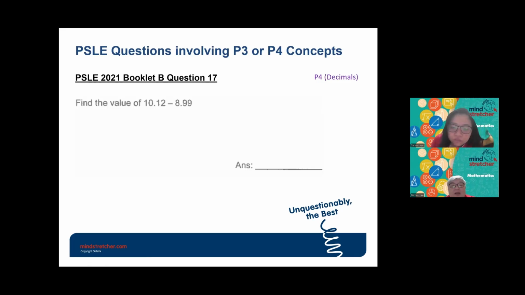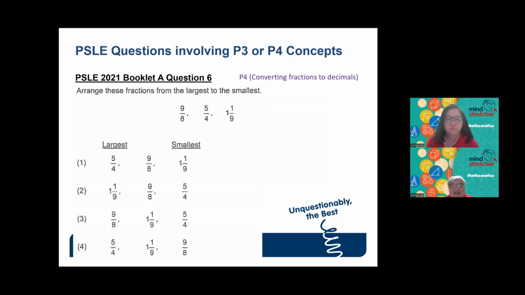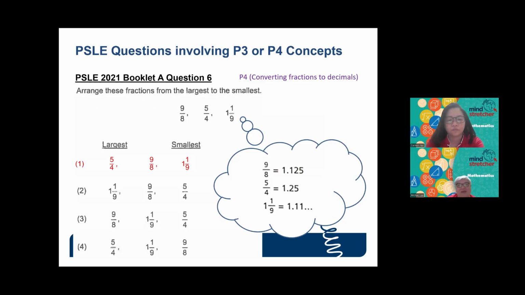Okay, I think I have someone asking how to convert decimals. Maybe I just demo a bit. Let's say for example I try to convert the fractions here to decimals. If we have to convert the fractions to decimals, what we have to do is firstly try to convert the denominator into either tens, hundreds, or thousands.